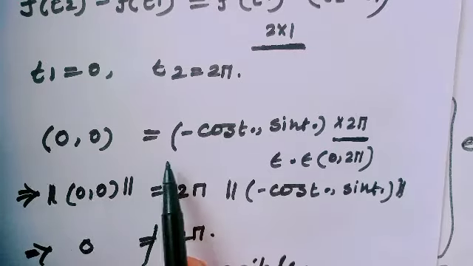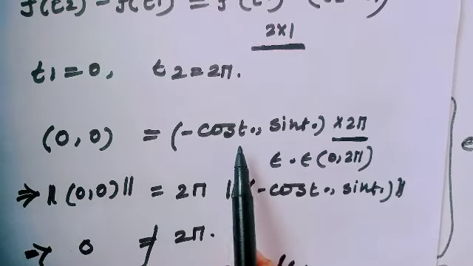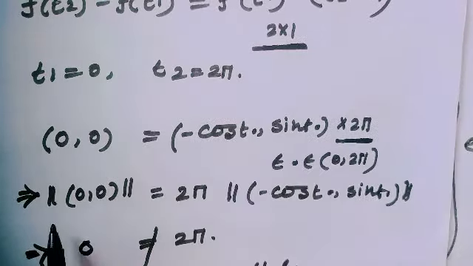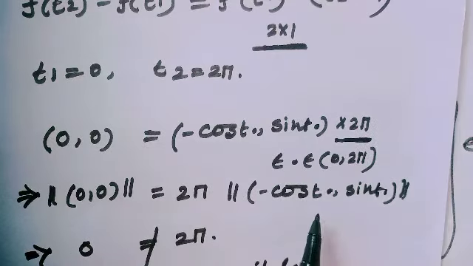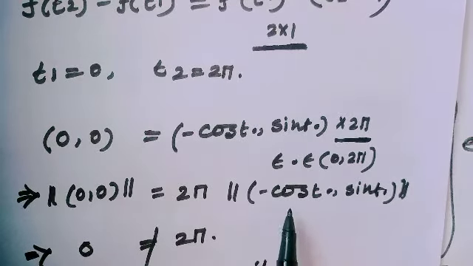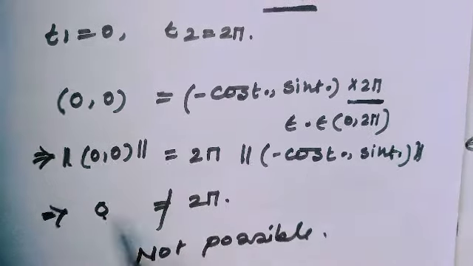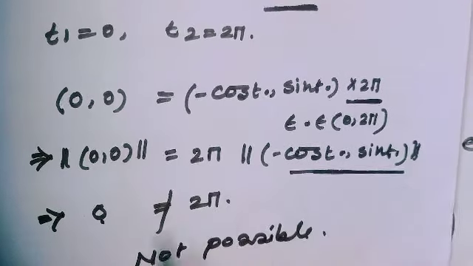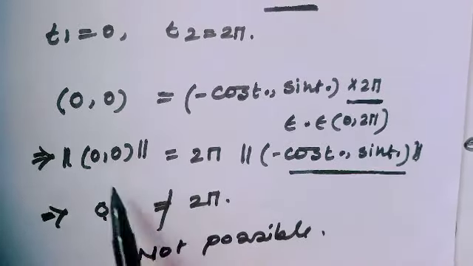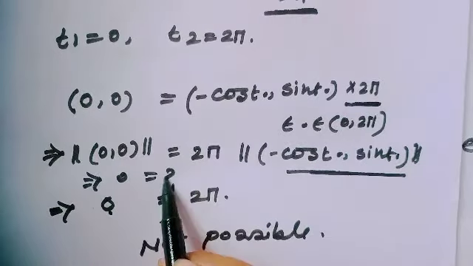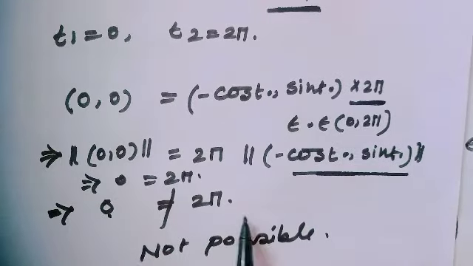Since we are now in the plane, take the norm on both sides. Then by the result of the norm, the left side is 0 and the right side would be 2π, so this implies 0 equals 2π. But this is not possible.